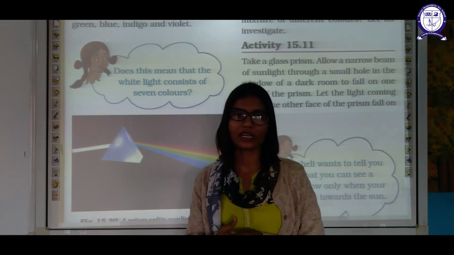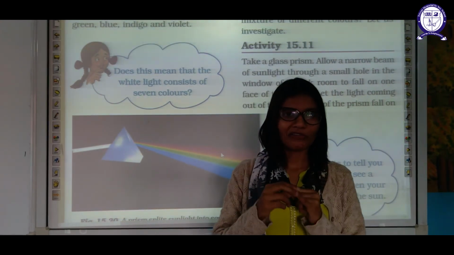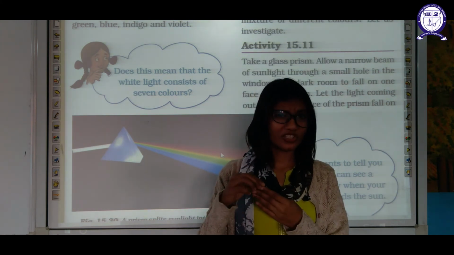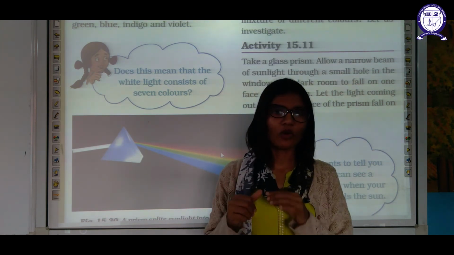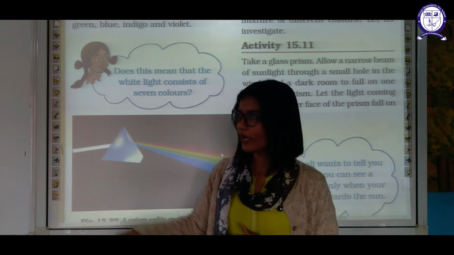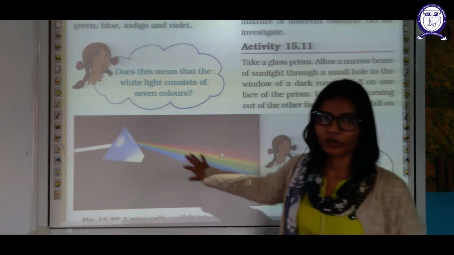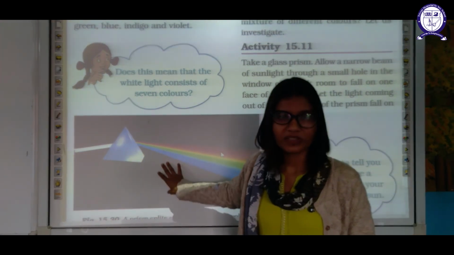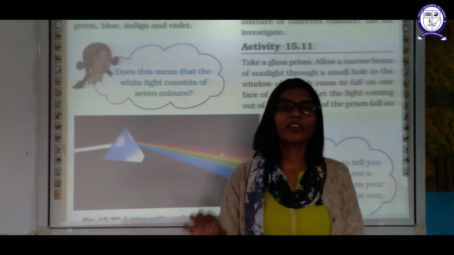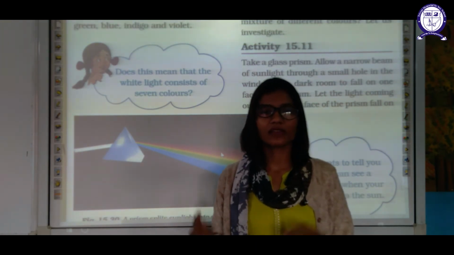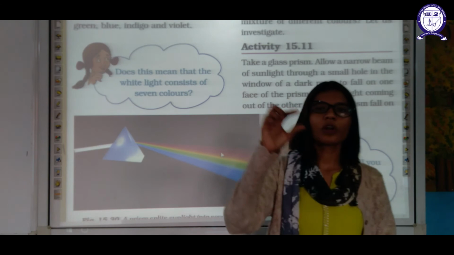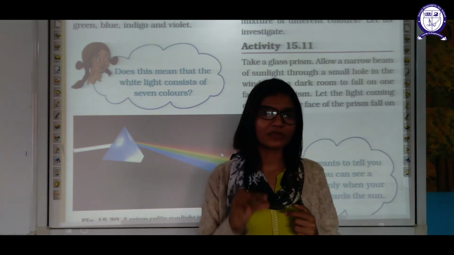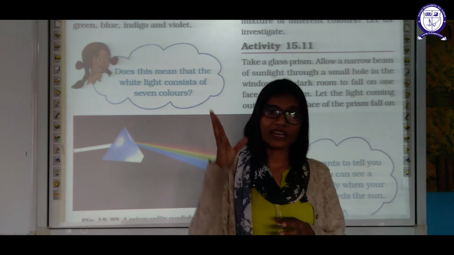You have to study the 7 colors according to the pattern. For that you should learn the word VIBGYOR. V for violet, I for indigo, B for blue, G for green, Y for yellow, O for orange, R for red. The white light gets separated into 7 components of color according to this sequence. This process is known as dispersion of light. The same thing happens in a rainbow: the small droplets of water present in the atmosphere act as small prisms and split the light into 7 colors.